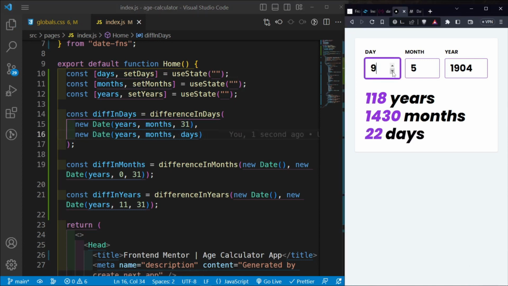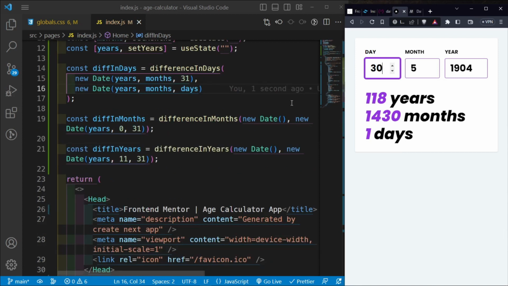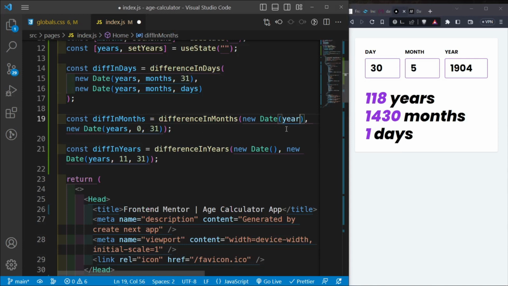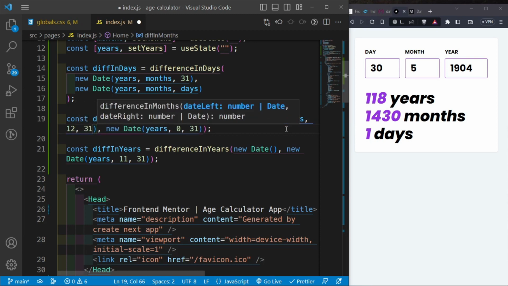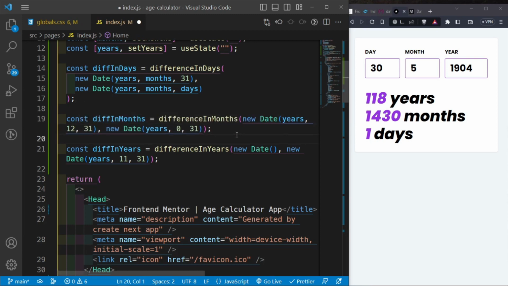See that? So now this is evaluating correctly, because we can't go past 31 days, right? And then what we need to do is something almost similar to the number of years here. So instead of getting new date, we need to pass in the number of years here. And then I want it to evaluate from December, so 12, and then the 31st of December. And then here we need to pass in once again the number of months and then the number of days.